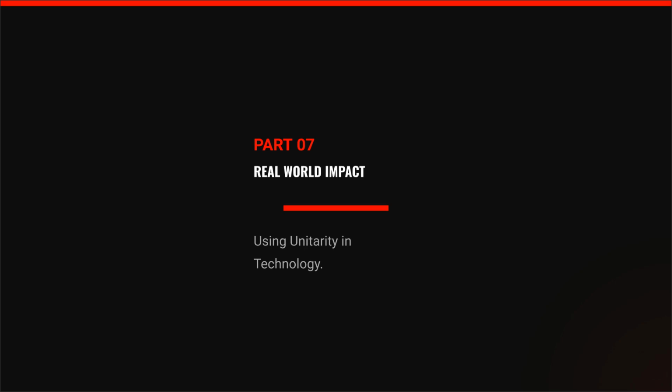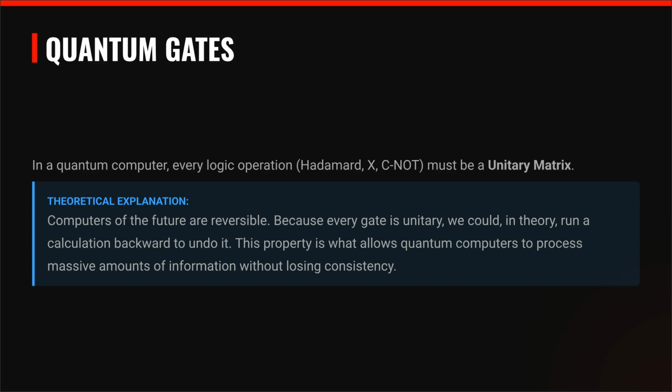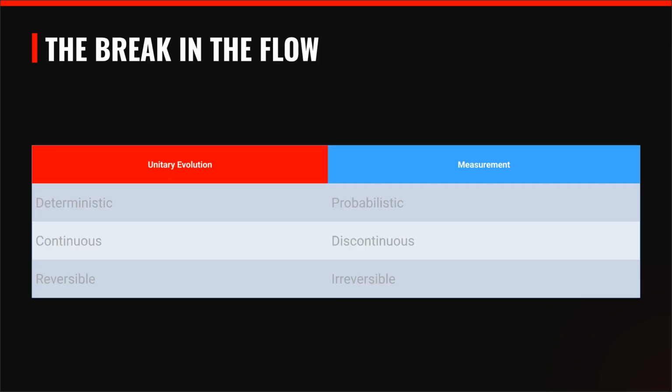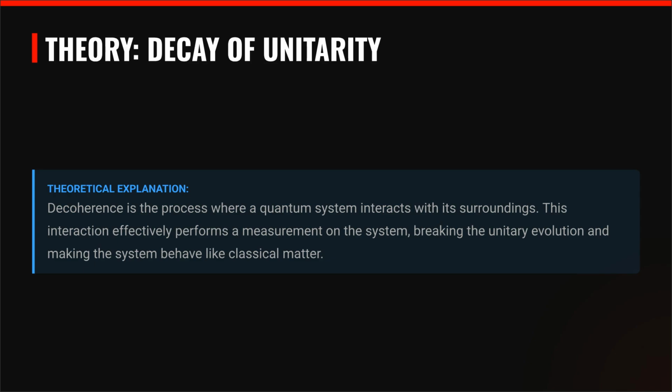Finally, we consider Part 07, real-world impact, looking at how unitarity is used in technology. In quantum computing, every logic operation or gate must be represented by a unitary matrix. This means quantum computers are reversible, allowing them to process information without losing consistency. This brings us to the break in the flow, decoherence. Decoherence occurs when a quantum system interacts with its surroundings. This interaction effectively performs a measurement, breaking the unitary evolution and causing the system to behave classically.